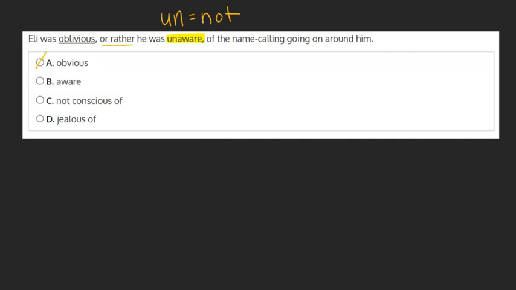Aware, as we just discovered, is actually the exact opposite of our word oblivious, and therefore we can cross that off as well. Not conscious of seems to fit our definition of unaware, but we're going to go on just to be sure. D, jealous of, also doesn't fit our definition, and we can cross it off. Therefore, the answer is C, not conscious of.